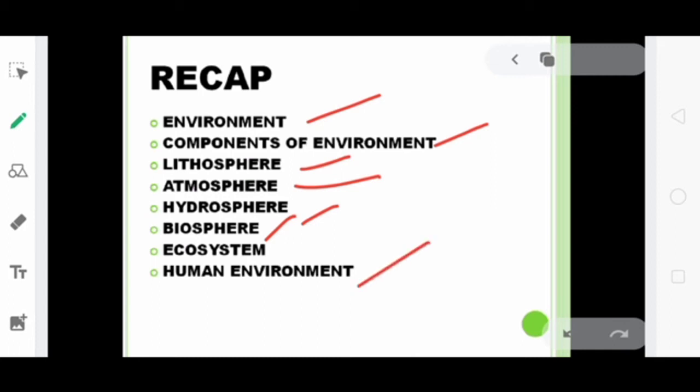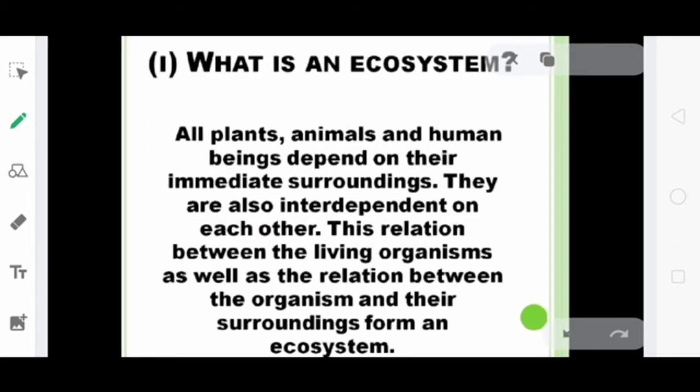Then we discussed human environment. Human beings plus their creations, social, economical, political and other conditions in which they live make up the human environment. Human environment is influenced by natural environment. Basic needs are fulfilled from the nature. So these are the things we discussed so far. Now we will discuss the question answers.